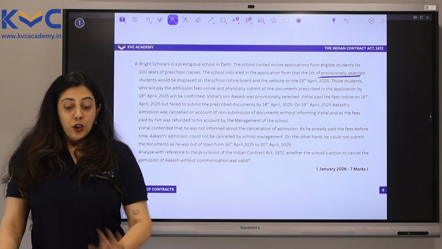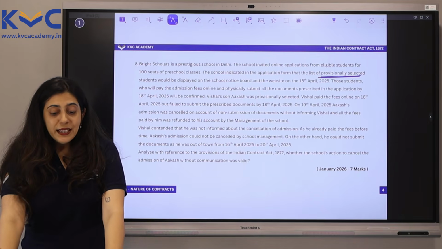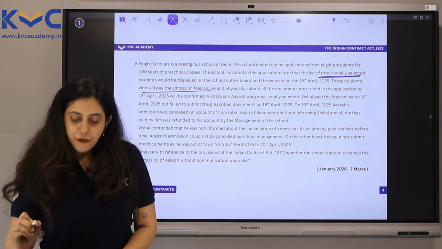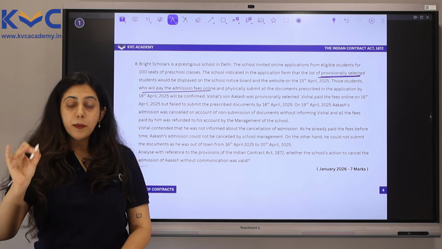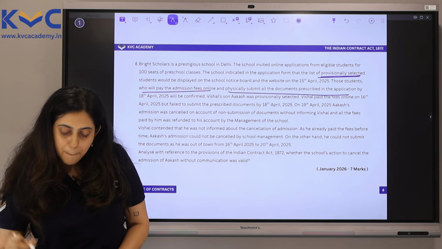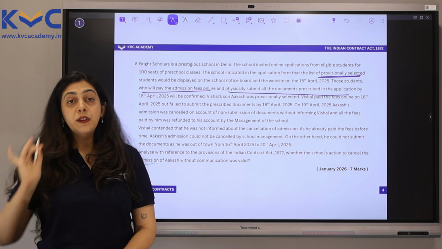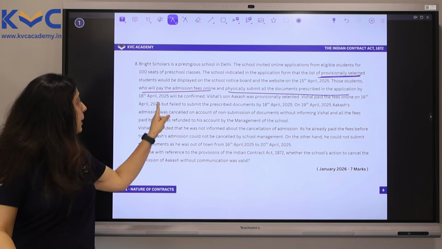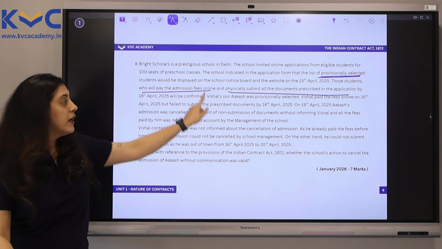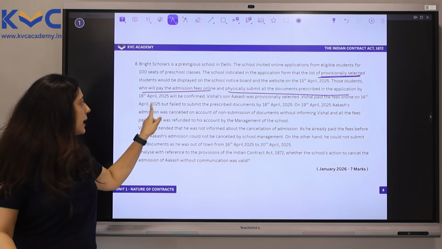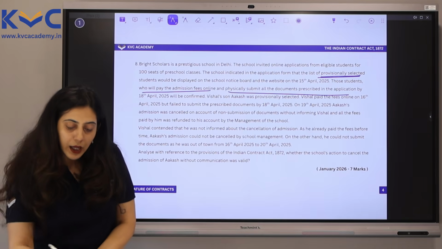Okay? Those students who will pay the admission fees online and physically submit all the documents prescribed in the application by the 18th of April will be confirmed. So only those students who will pay the admission fees online and physically submit all the documents prescribed in the application by 18th of April.